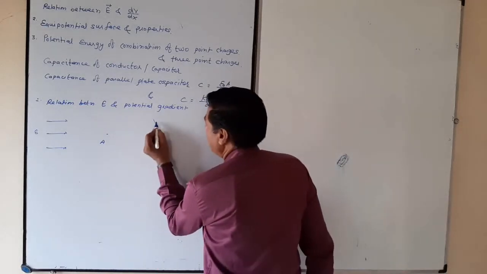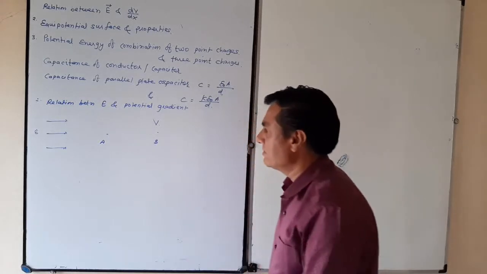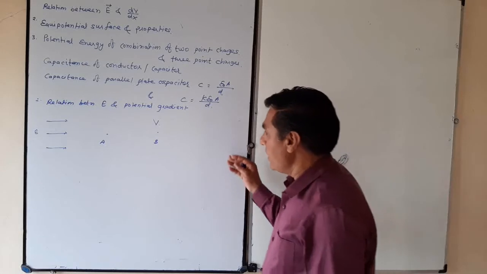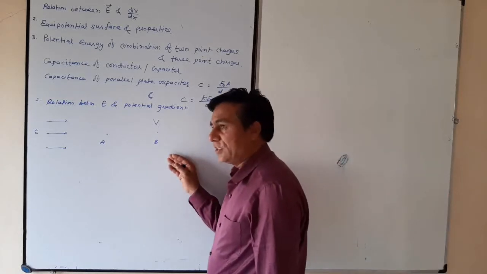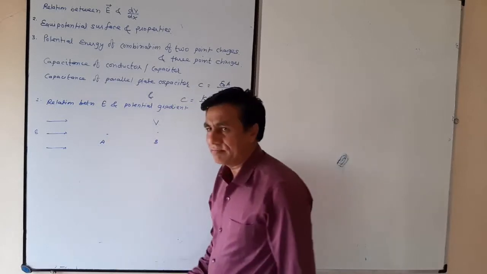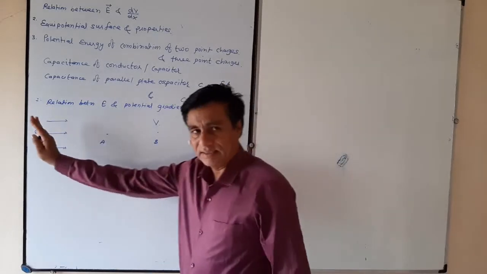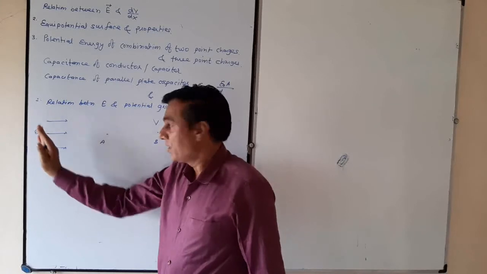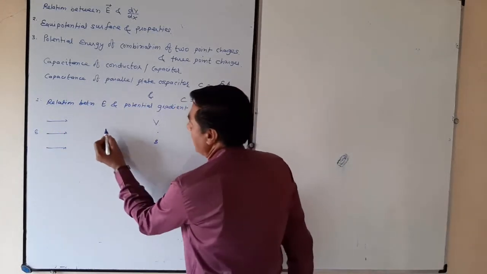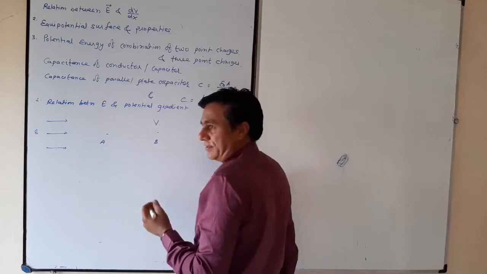Suppose potential at point B is V volt. Now, if I shift the unit positive charge from B to A, since A is nearer to the source, against the electric field, definitely it requires more work.